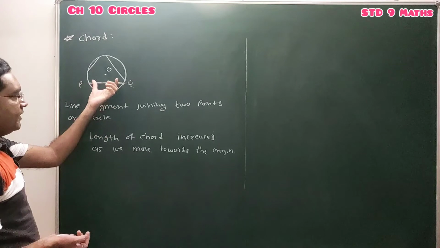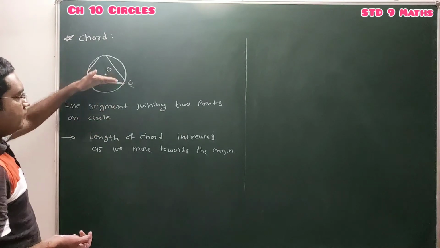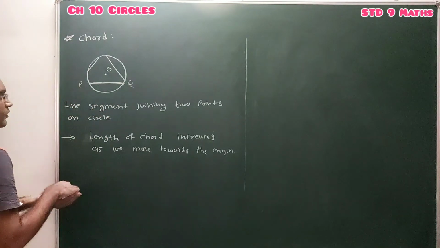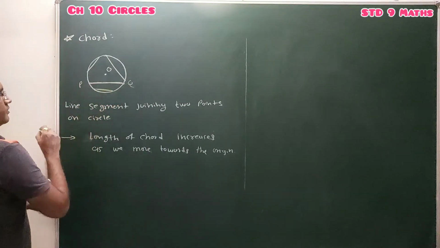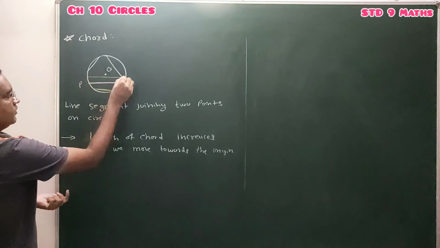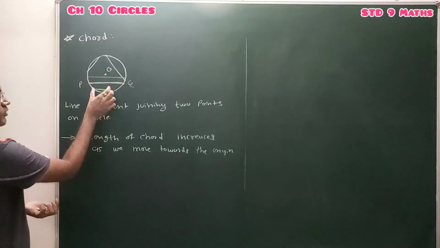The length of the chord decreases if we move away from the center. For example, if we draw one chord over here, the length of the chord will decrease. If we draw one chord over here, the length of the chord increases. See, this one is smaller and this one is bigger.